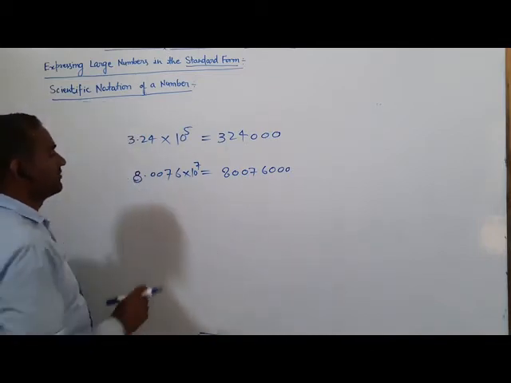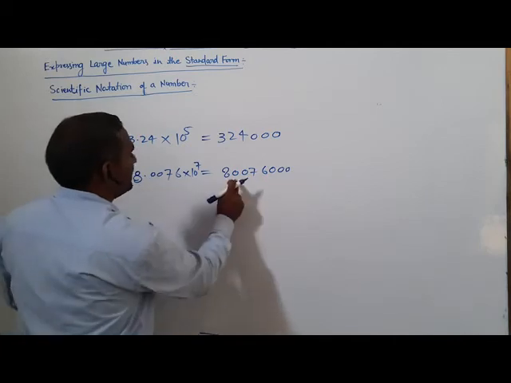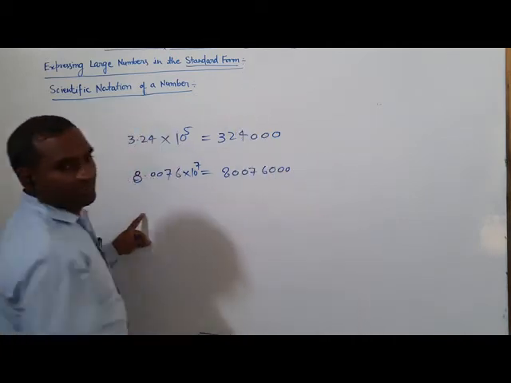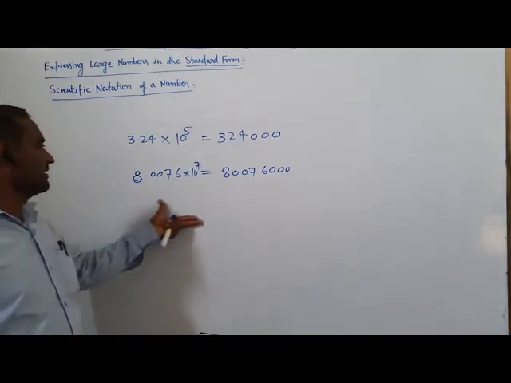After the decimal there should be 7 digits: 1 2 3 4 5 6 7. Now you can convert this.